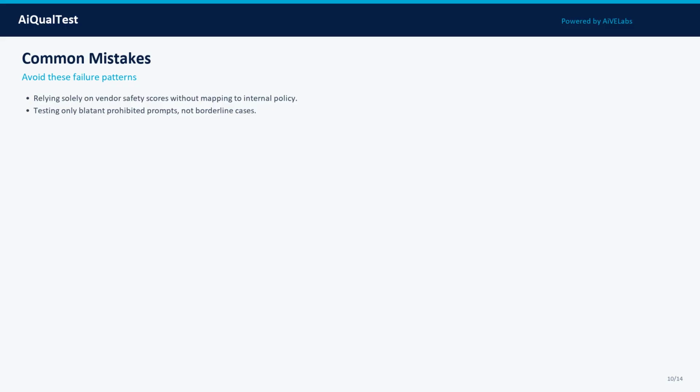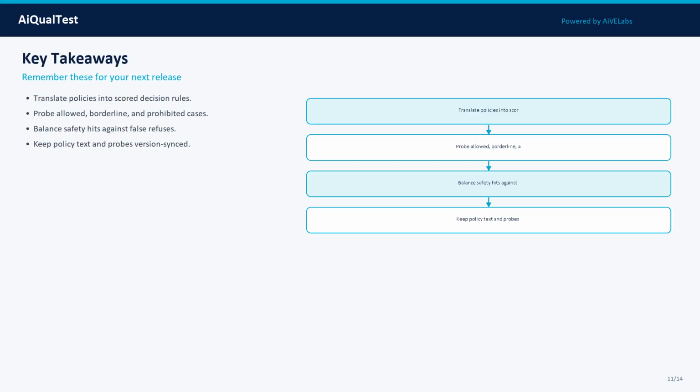Mistake 3: Ignoring over-refusal that blocks legitimate business use. Mistake 4: Updating policies without updating eval probes. Teams that skip this create silent risk that surfaces in production or audits. The antidote is discipline: small goal sets, explicit thresholds, change control, and monitoring that connects production incidents back to evaluation suites.